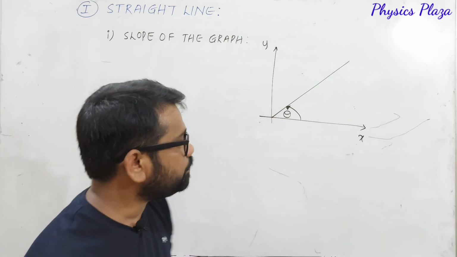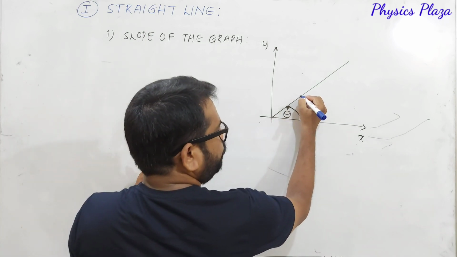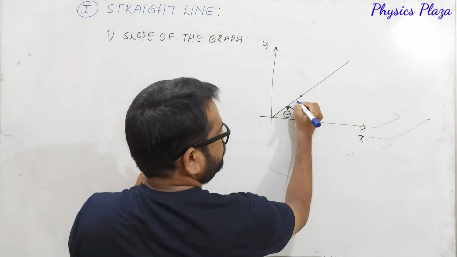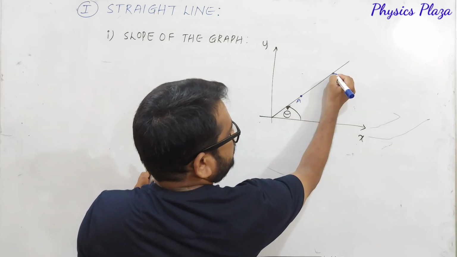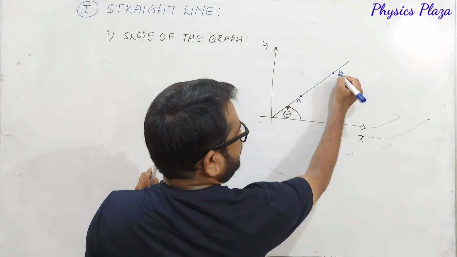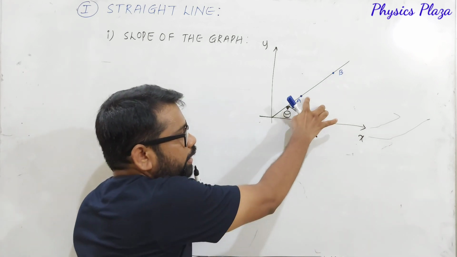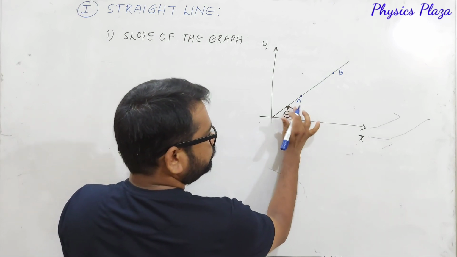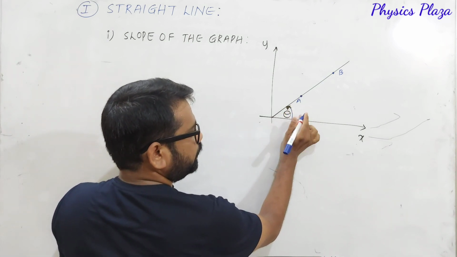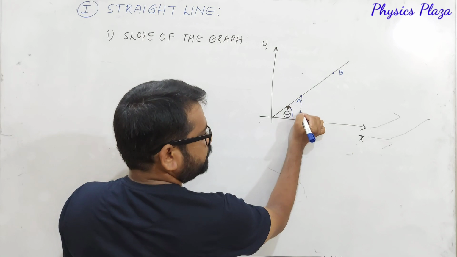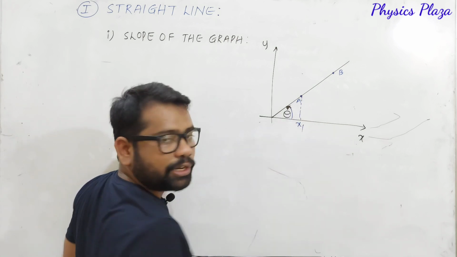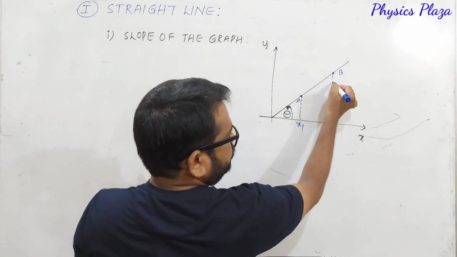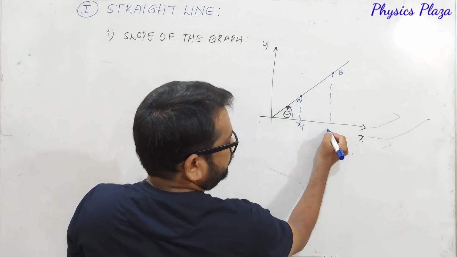For that, dear children, let us take any 2 points. Suppose, let us say here is a point A, and here is a point B. Just assume any 2 points. That point can be the origin also. So this will be the x1 value, whereas this will be the x2 value.